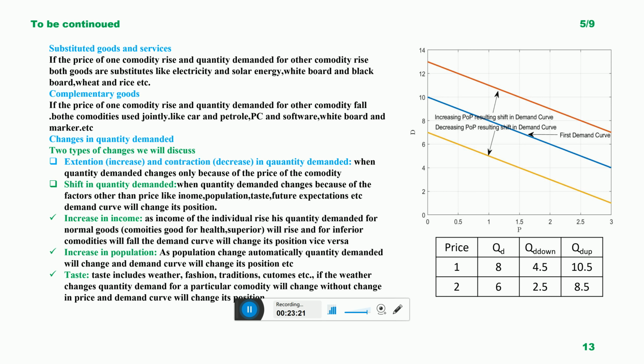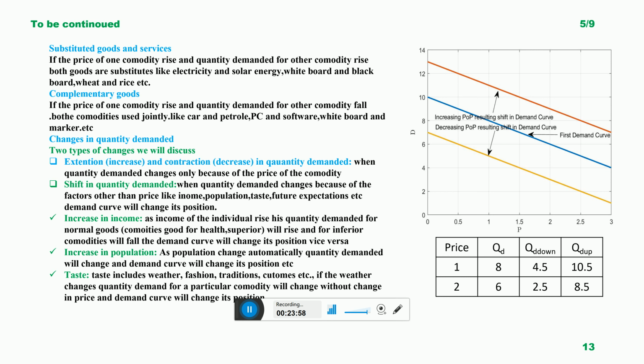But if the income of the people decreases, the price is the same but purchasing power reduces, so at the same price the quantity demanded of the people for the same commodity will reduce and the demand curve will shift backward. So here movement is not along the curve; the demand curve is changing its position, shifting upward or downward, because the price is the same and quantity demanded is changing not because of price but because of a factor other than price, and that factor is income level.